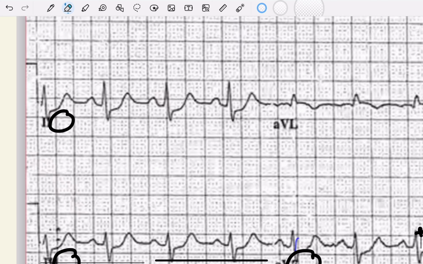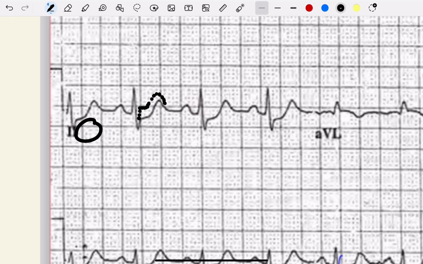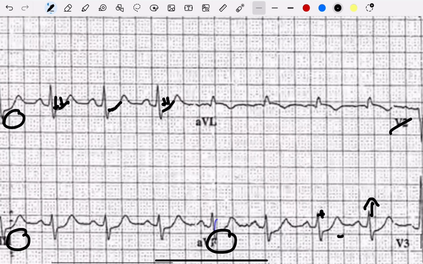Let's describe it. Normally, I will draw here how it was supposed to be. Normally it was supposed to be like this, but what happened here? There is depression of the J point. The J point is depressed. The ST segment is also depressed, but the shape of the ST segment depression is upsloping. See, ST upsloping ST depression.